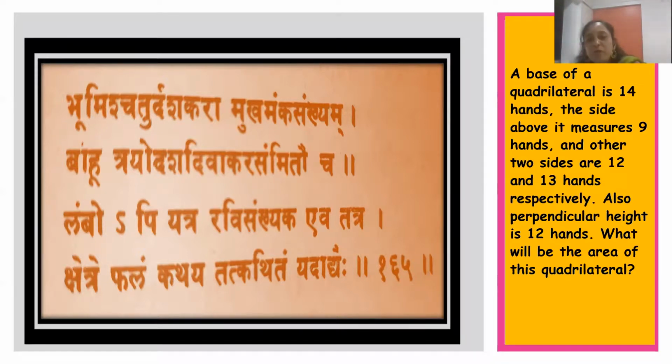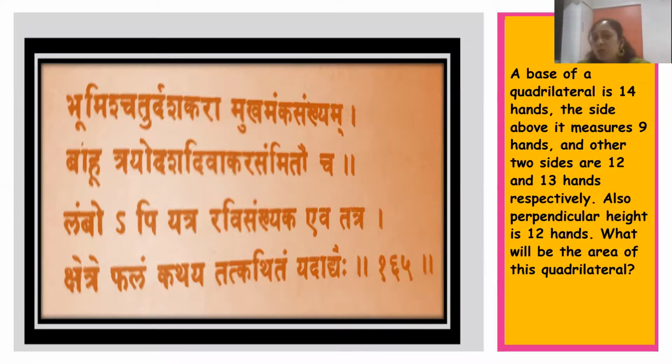Divakara is a code word for sun. Divakar means sun. And sun has got 12 names in Indian text. So Divakar is nothing but the number 12. So Divakar is a code word for 12. So 12 Sammitaucho. Sammito means opposite side is 12 unit. Lambopi yatra ravi sankhyak. Lamba means perpendicular. So the perpendicular height is also, api means also, Ravi Sankhya means again 12 units.